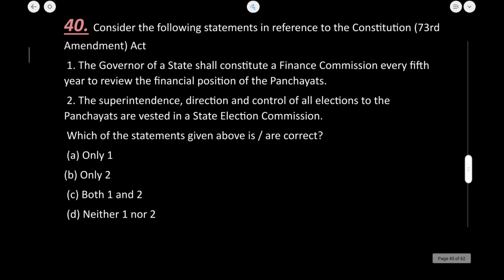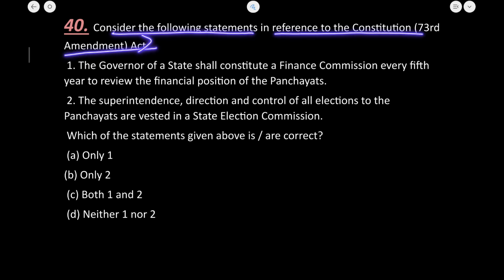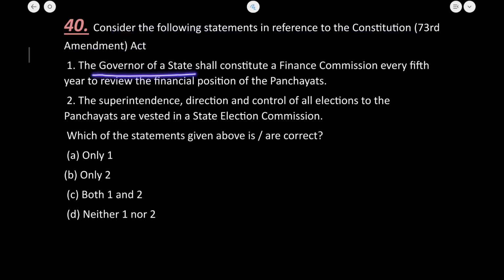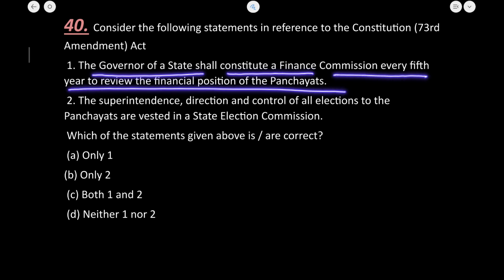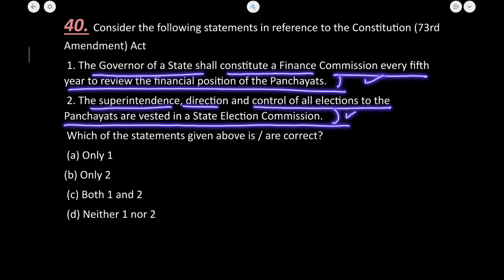Next is question number 40. Consider the following statements with reference to the 73rd Amendment Act. The governor of the state shall constitute a finance commission every 5th year to review the financial position of the panchayats. Correct. The superintendence, direction and control of all the elections to the panchayat are vested in the state election commission. Both the statements here are true. C is the right answer.